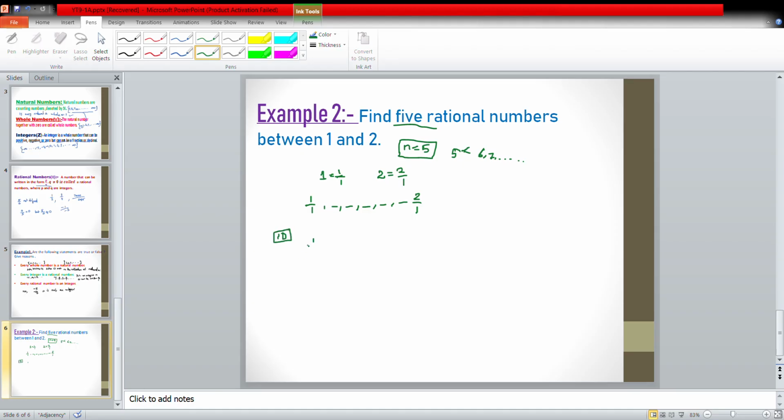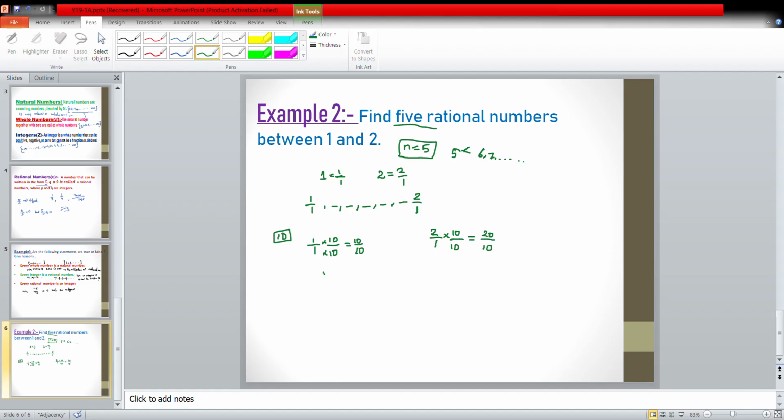The first number is 1 by 1, so we multiply by 10 in the numerator and denominator, and we get 10 by 10. Same thing for the second number, 2 by 1: we multiply the numerator and denominator by 10, so 20 by 10.